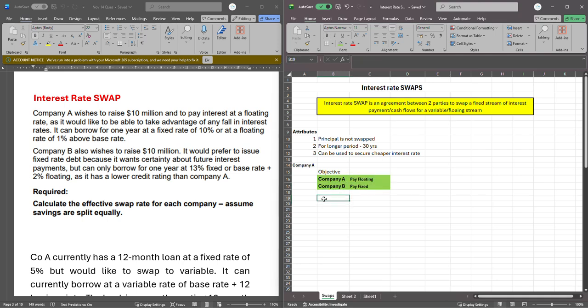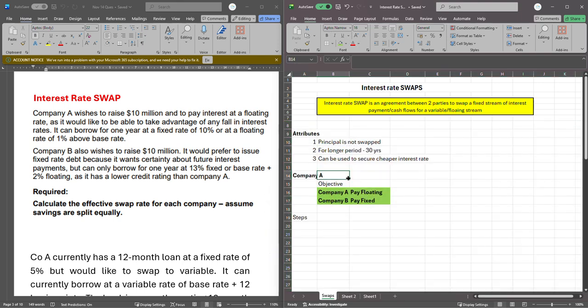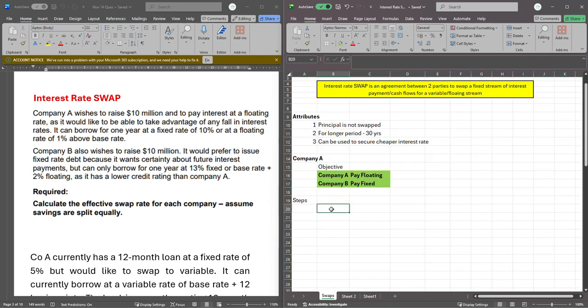Yeah. Now, what are the steps I've been talking about? When you have this situation like this, where nobody has taken any loan yet, then you need to advise them on what they have to do. What do they have to do? Step one is for us to determine what type of interest will give the highest savings. Is it floating or is it fixed? So we need to determine what type of interest will give the highest savings.